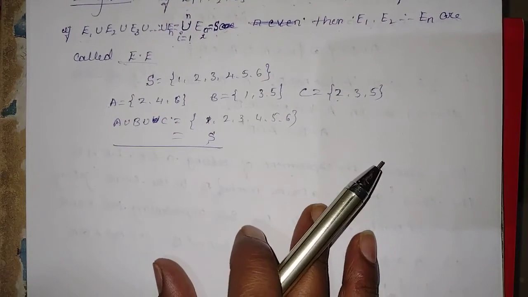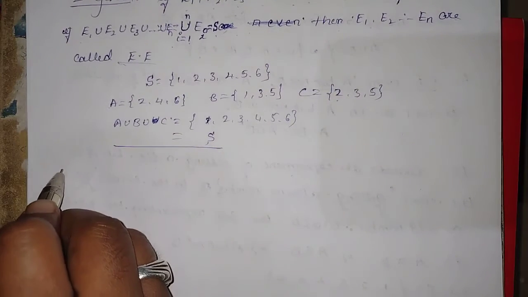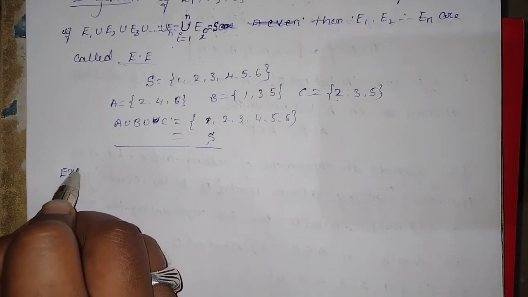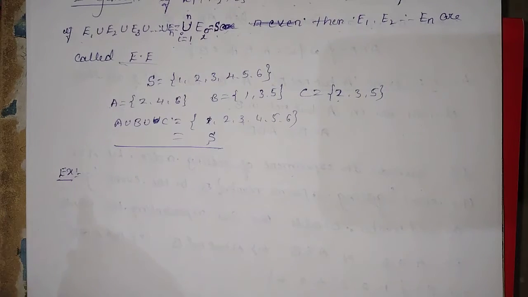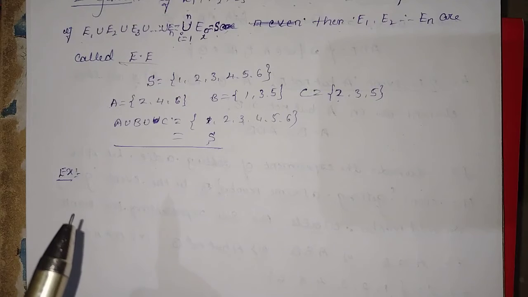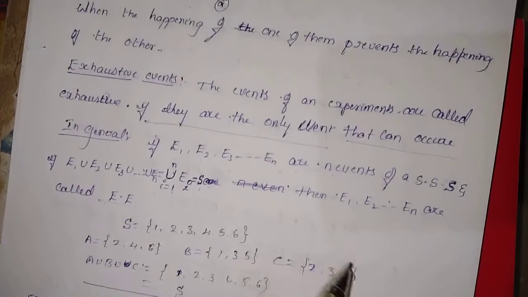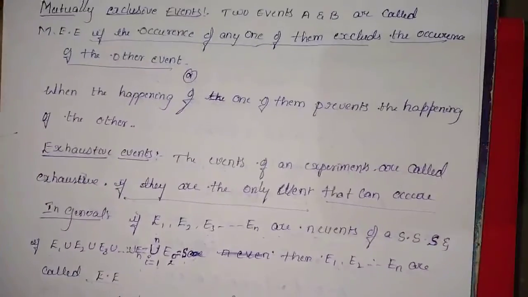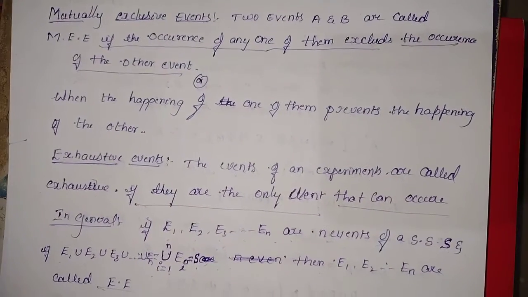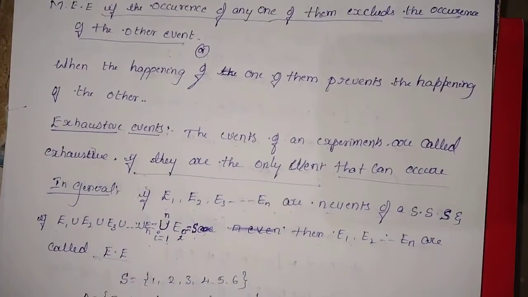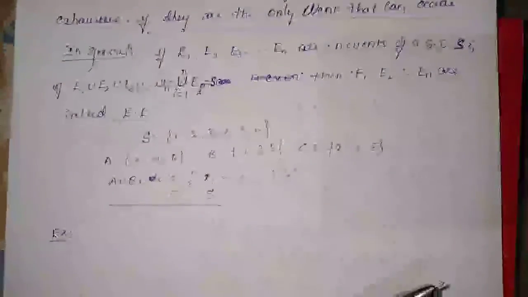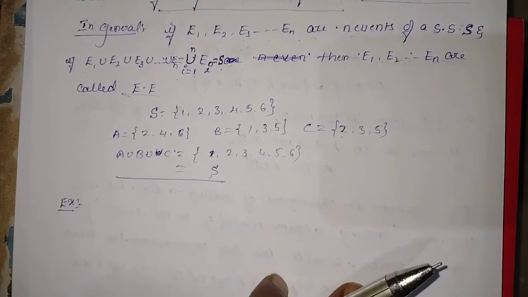Clear? So next we go for an example of event problems. That problem is related to these two definitions, exhaustive events and mutually exclusive events. On the basis of these definitions we go for solving the problems.